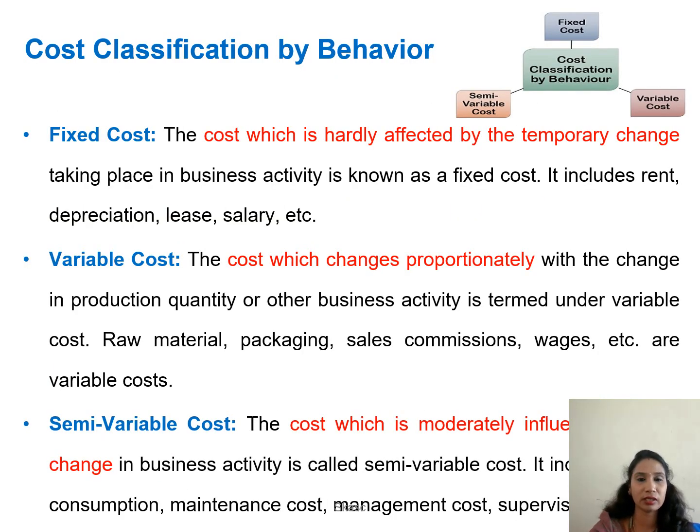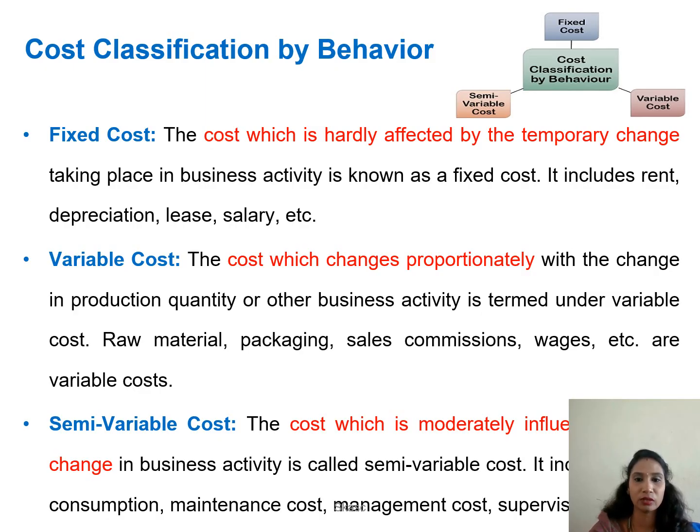Next, classification by behavior. Here it is fixed cost, variable cost, and semi-variable cost. Fixed cost is where the cost will be constant and won't keep on changing. This is known as fixed cost. It includes rent, depreciation, salary. Variable cost is where this type of cost changes proportionately. Examples are raw material, packaging, sales commission, and wages.